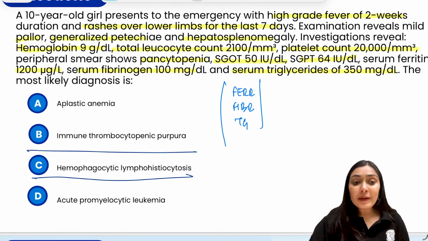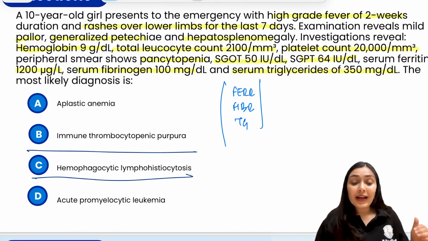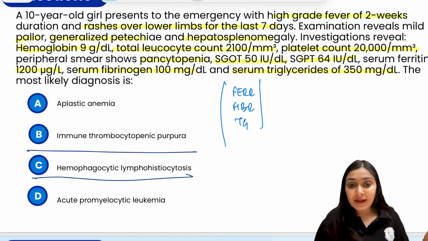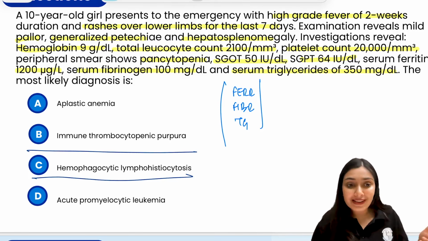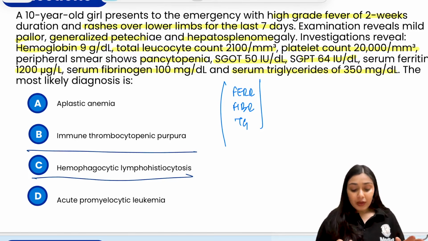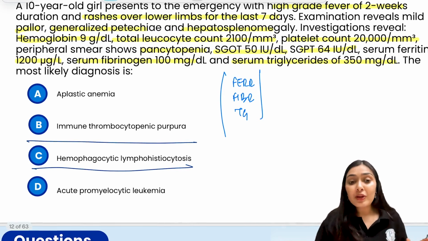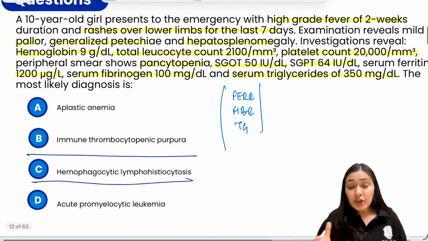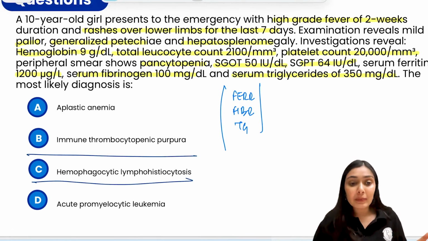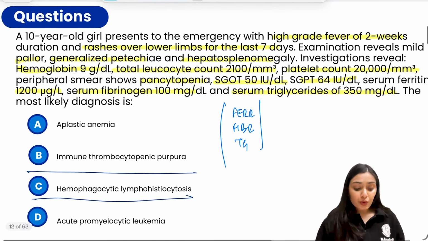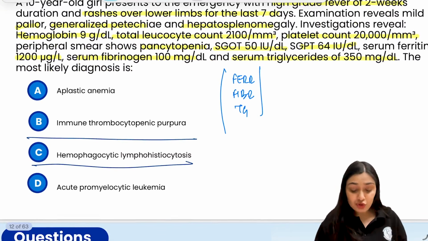What about APML? This can cause pancytopenia and a DIC-like picture that has low fibrinogen, but there won't be any classical hypertriglyceridemia or hyperferritinemia. Moreover, in APML, on peripheral smear, you will see abnormal cells rather than just pancytopenia. So the correct answer here would be HLH.